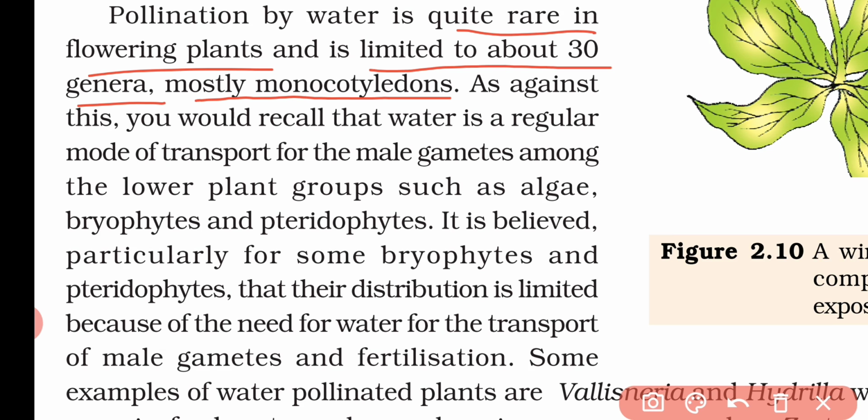As an agent, we know that in the previous class we learned that the male gametes among the lower plants such as algae, bryophytes and pteridophytes are basically transported by water. That means water is the basic medium to transport the male gamete in these types of plants. And that is why it is said that most pteridophytes and bryophytes have a limited distribution, just because they are dependent on water to transport the male gamete and for fertilization.